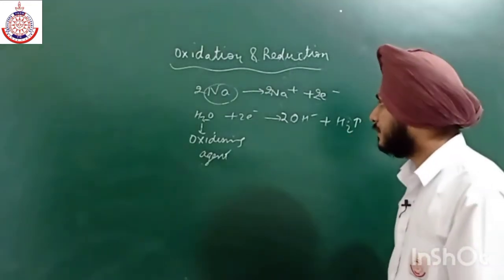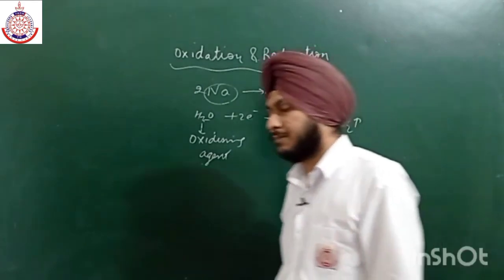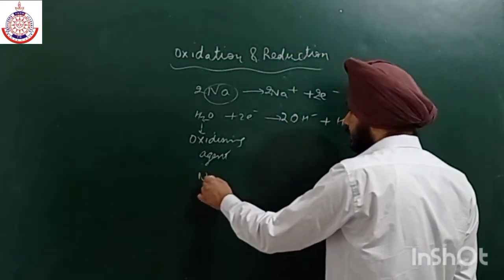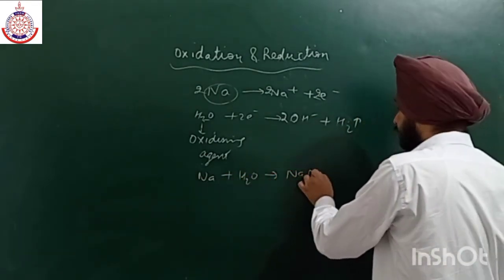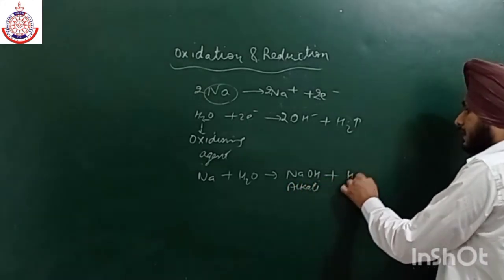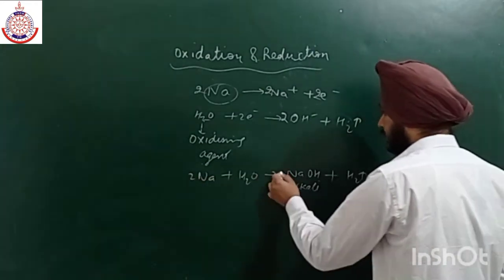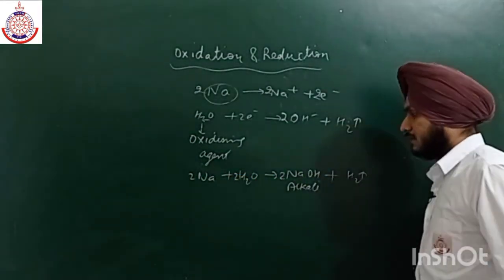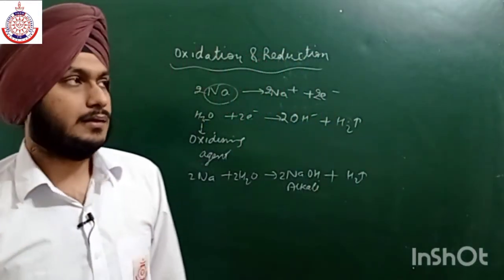So in such type of reaction it is acting as a very good oxidizing agent, and the net reaction is sodium plus water gives the formation of alkali or the base plus hydrogen gas we leave. Okay, so this is the main actual reaction. Okay, now the reaction is balanced. Okay, so this is the main reaction. Okay, for example, in the formation of